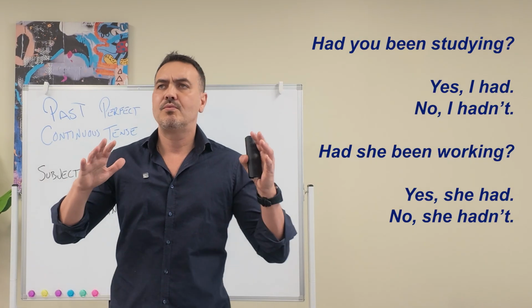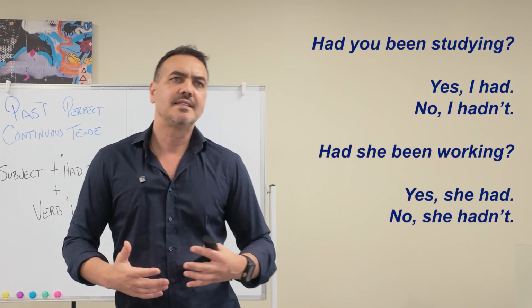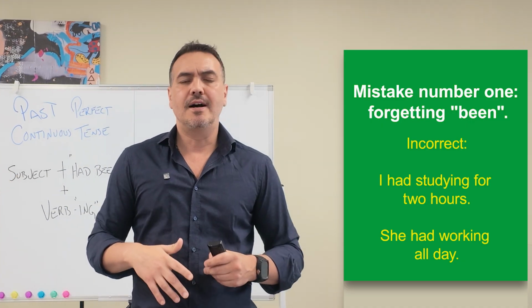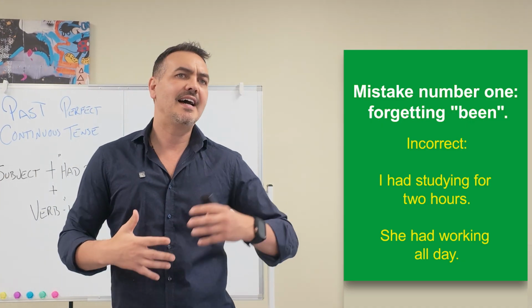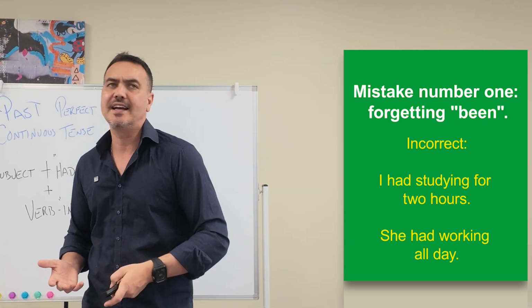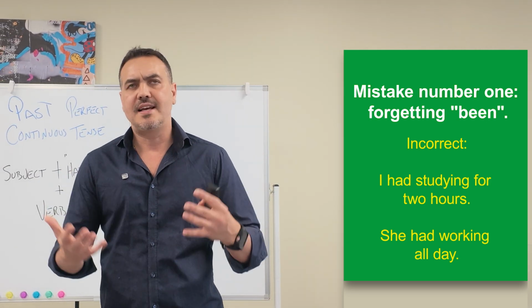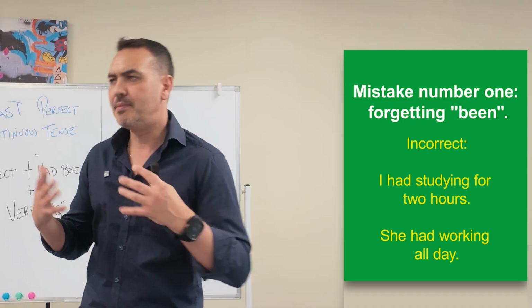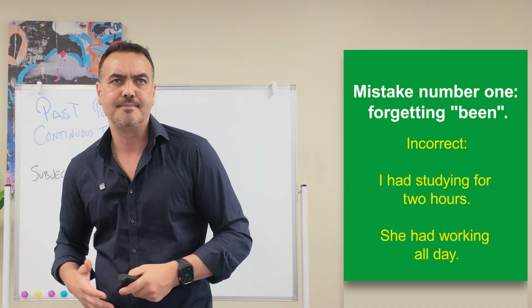Okay, so now we're just going to look at a few common mistakes. Mistake number 1 is forgetting been, okay? It would be incorrect to say, I had studying for 2 hours. She had working all day, okay? You want to say, I had been studying for 2 hours. She had been working all day.